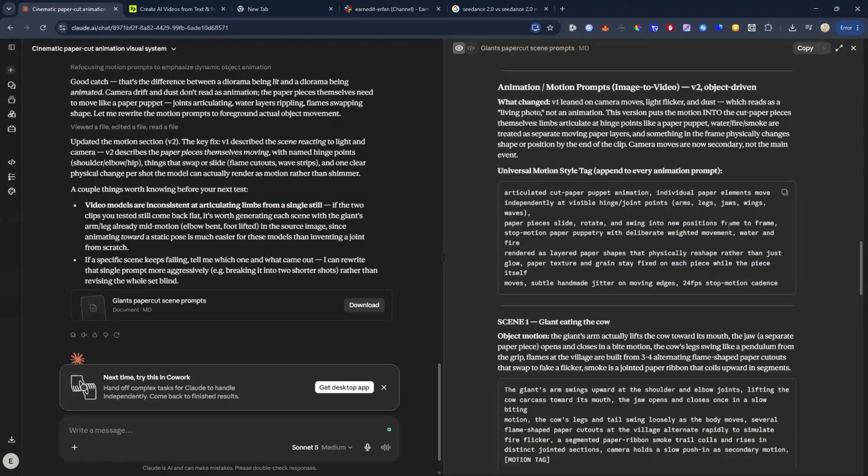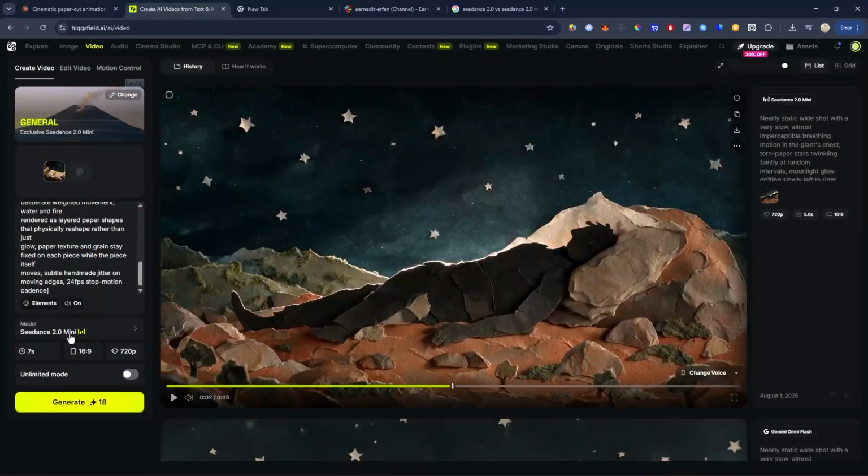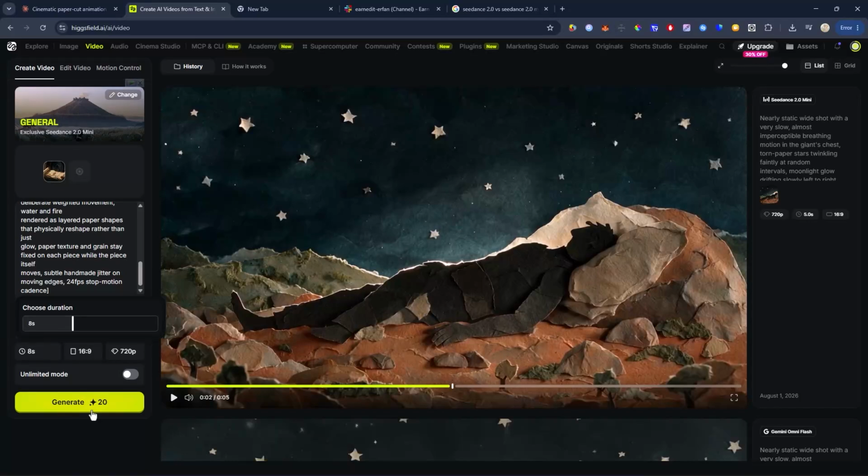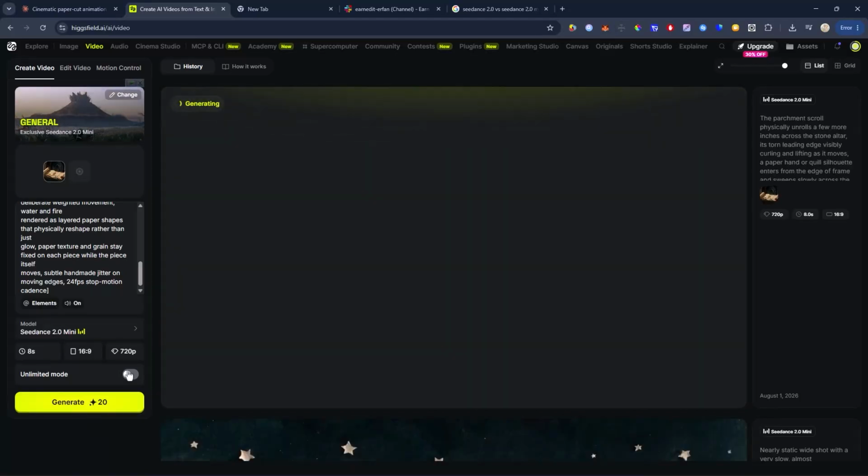To keep the project budget-friendly, I decided to use Seedance Mini and set the resolution to 720p. That way, I could create more generations without worrying too much about credits. And once everything was finished, I could increase the quality using the upscale feature in Higgsfield.